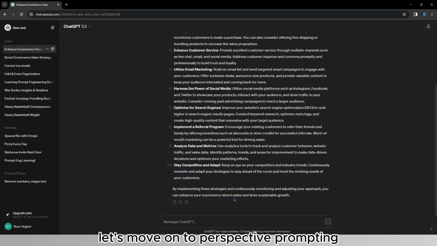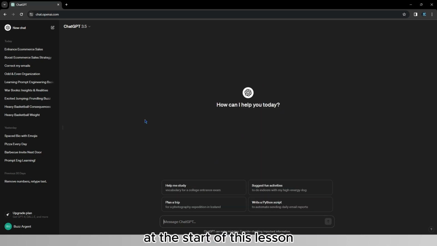And now let's move on to perspective prompting. At the start of this lesson, I told you that perspective prompting and roles go hand in hand, and that's because with perspective prompting, you ask ChatGPT to impersonate a certain person, which is similar to the role. However, when you ask for a role, you're asking it to act as a business coach or a language tutor, something general. Instead, when it comes to perspective prompting, you're asking him to be someone way more specific.